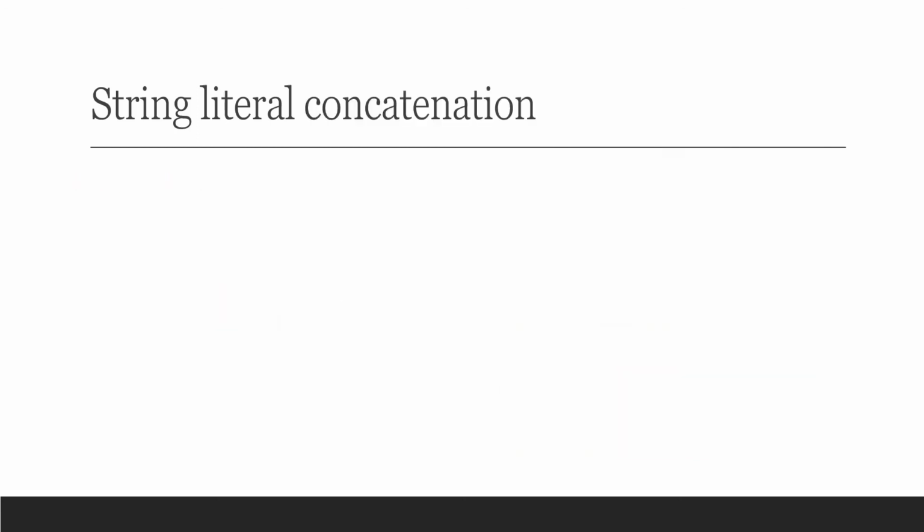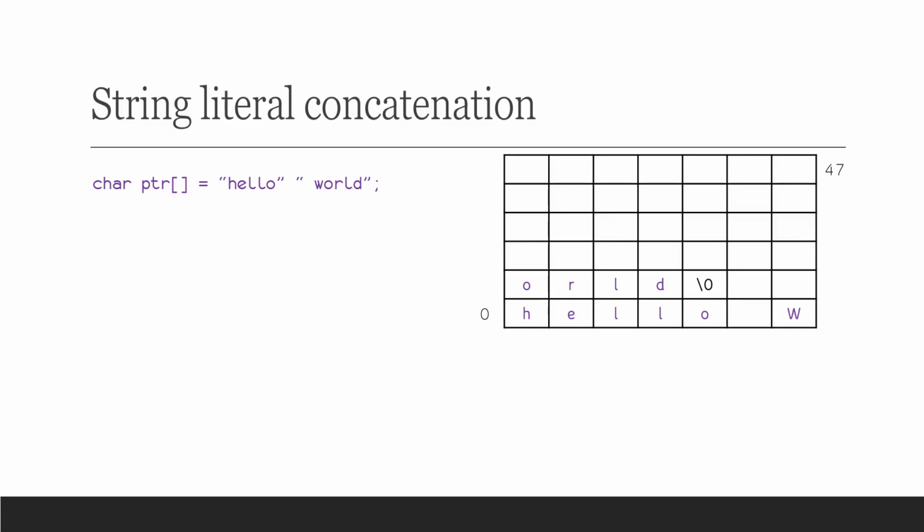The last topic we are going to see in this video is concatenation of string literals. It is a simple one. Let's take this statement. At first, it may look like a statement with a syntax error, but surprisingly, it works in C. You can assign two string literals like this to an array. It will actually allocate necessary memory and copy the value in it. Again, this is one of the commonly asked interview questions.